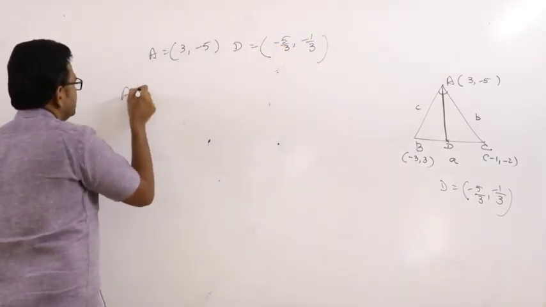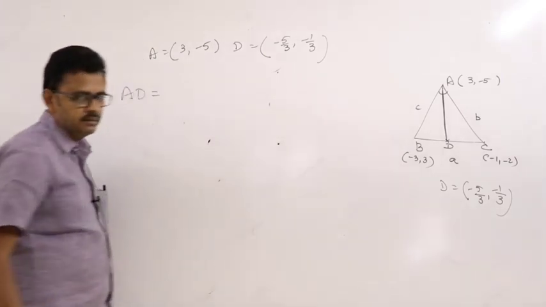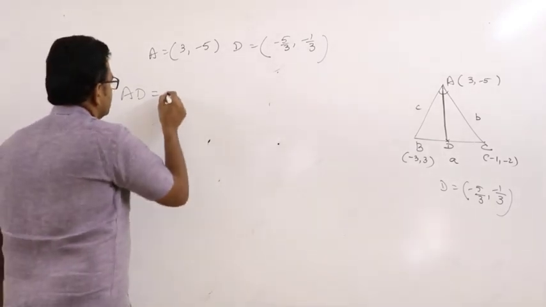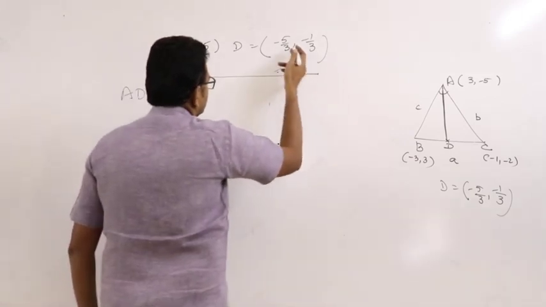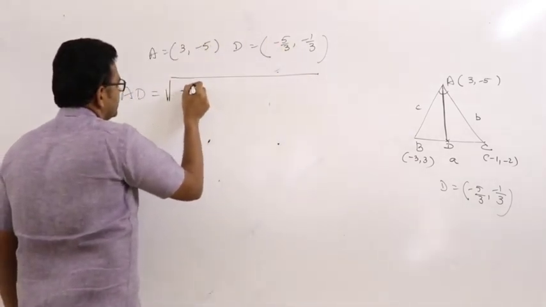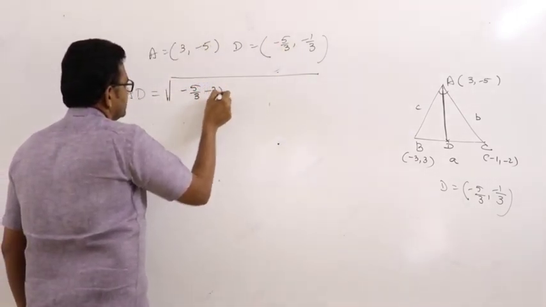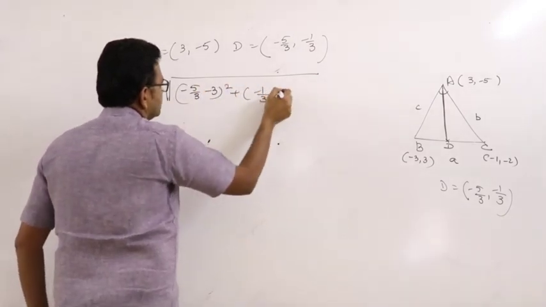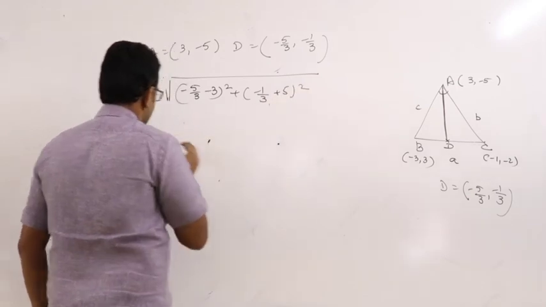Now length AD is equal to the distance formula, root of x2 minus x1, minus 5 by 3 minus 3 whole square, plus minus 1 by 3 minus of minus 5 whole square.